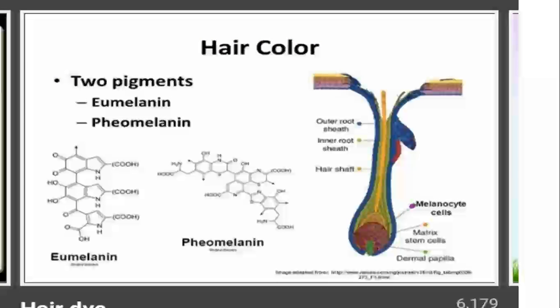Next, the picture of hair is that it consists of two pigments, pheomelanin and eumelanin, and the structural formulas of these two pigments are also shown in the figure. The hair also consists of three layers: outer root sheath, inner root sheath, and the hair shaft, and it consists of three main cells: melanocyte cells, matrix stem cells, and the third is dermal papilla. So this is the picture, the pigments, and the other components that hair has in it.